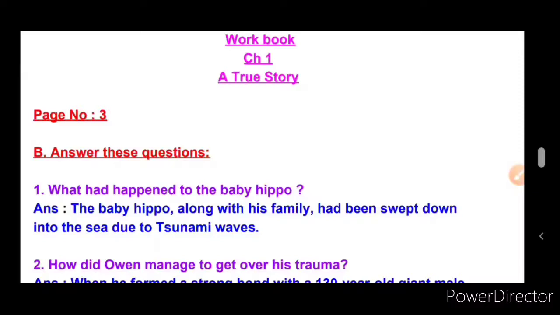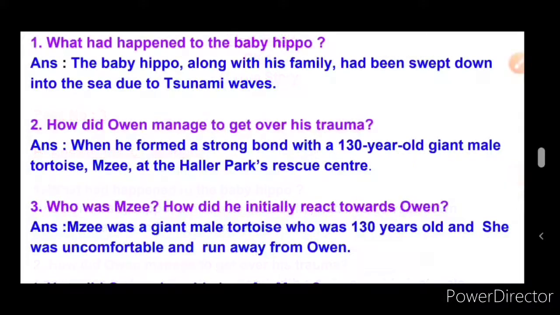So the baby hippo, along with his family, had been swept down, taken away into the sea due to the tsunami waves. So that's the answer for the first question. What had happened to the baby hippo, children? Look at the second question now. Here you have the second question, children.